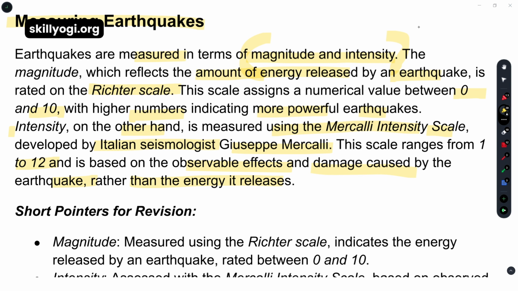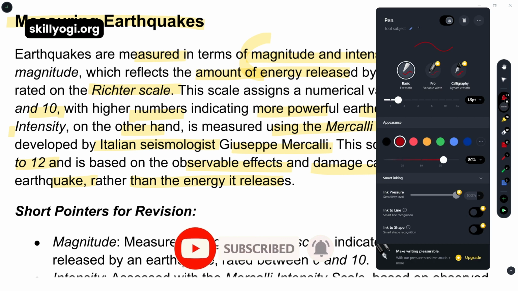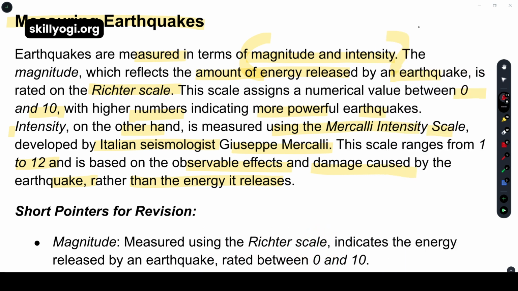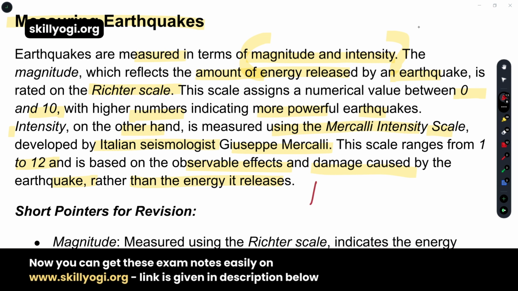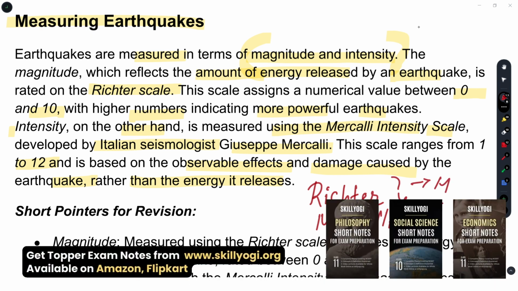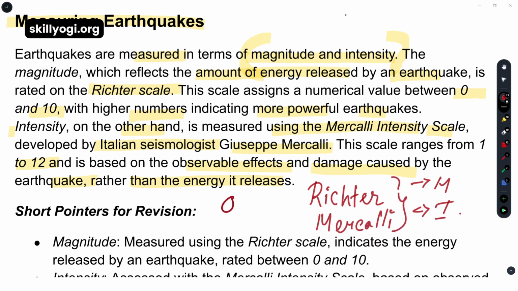That means we have learned two instrument names. The first one is a measurement scale and the second one is an intensity scale. The first one is the Richter scale and the second one is the Mercalli scale. One is for measurement and another is for intensity. Remember this, and the lowest and highest on the Richter scale are 0 to 10. These are the main points.